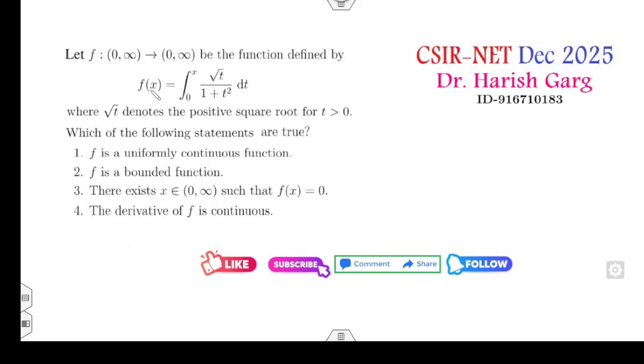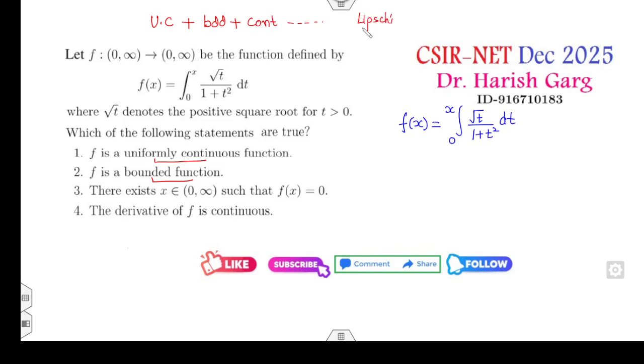Let f be the function defined as f of x is the integral from 0 to infinity of root of t divided by 1 plus t square. Then your target is to check the uniform continuity, bounded derivatives and so on. Do you know any concept related to uniform continuity, boundedness, continuity and all that? All are related to the Lipschitz condition. And what is the Lipschitz condition? If you prove that the derivative is bounded, then the Lipschitz condition will be satisfied.